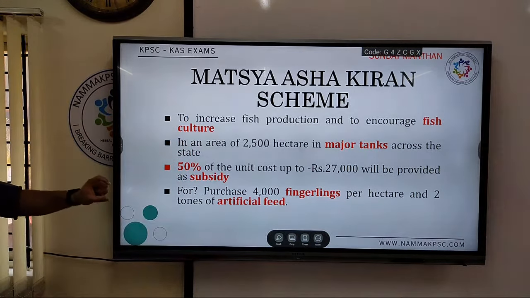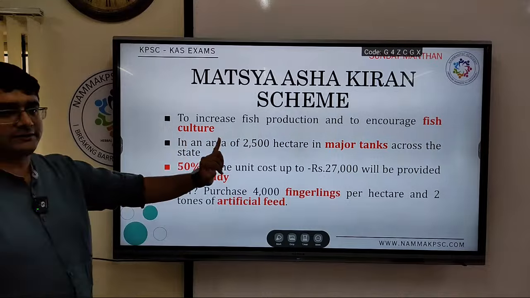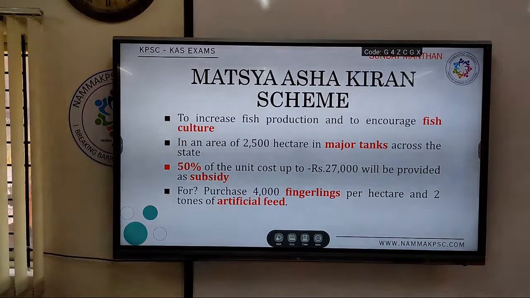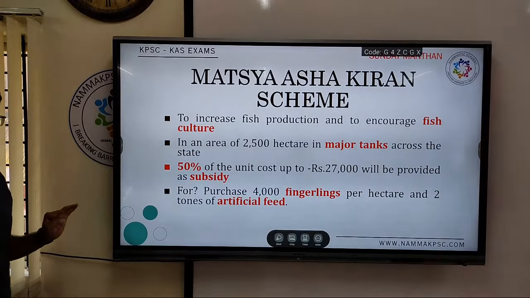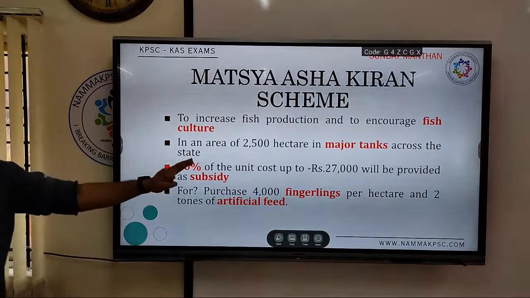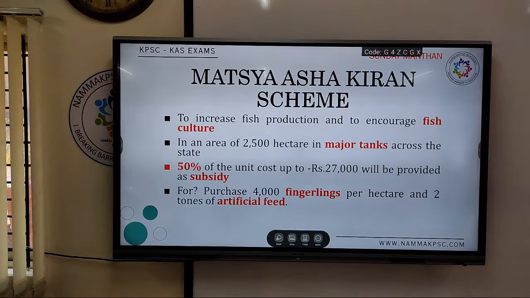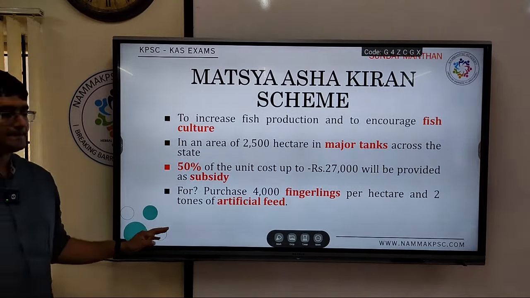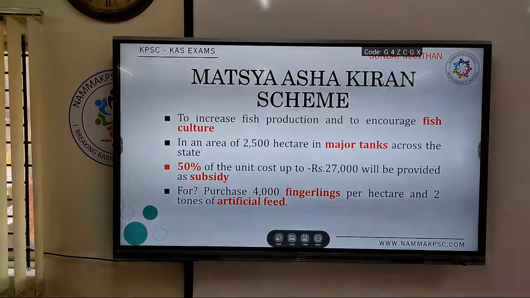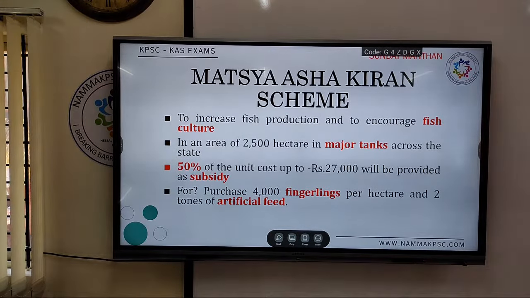All these are important for increasing the productivity of fishing by fish culture in major tanks across the state.